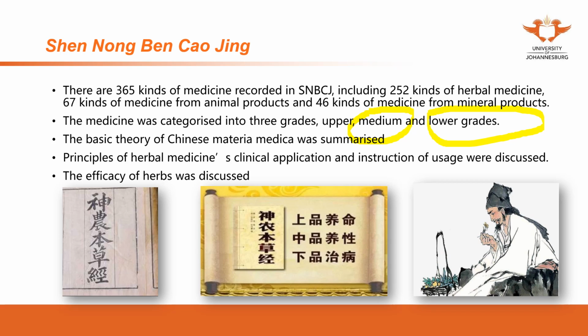So as you can see here, even from the beginning, we understood that herbal medicine may have toxic components. There are some toxic components in some herbal medicine, but we choose which one to use according to the diseases, according to the patients.